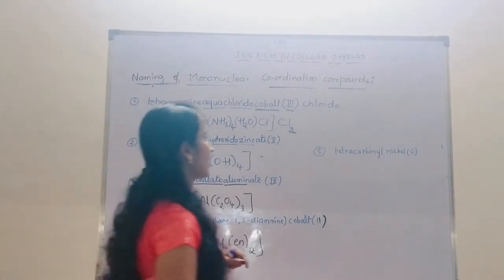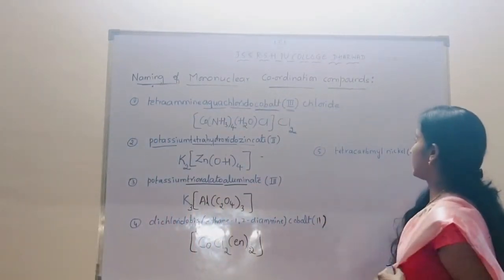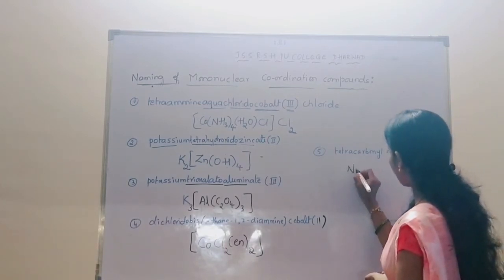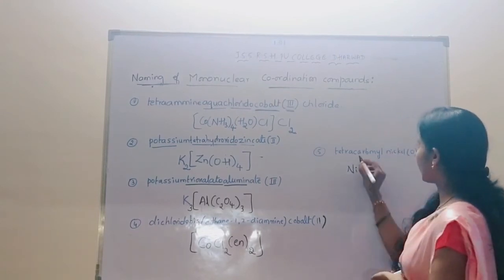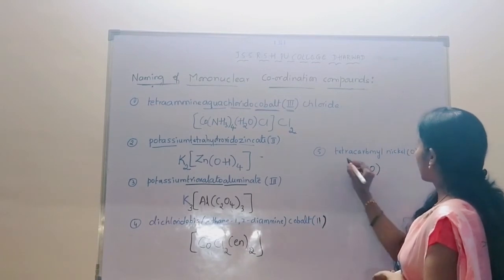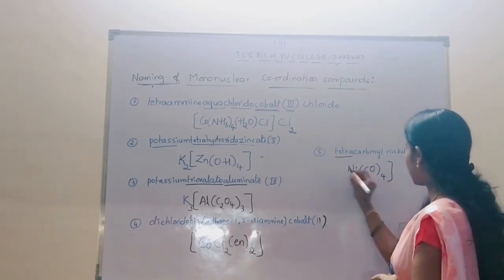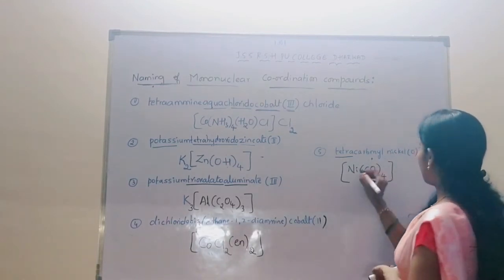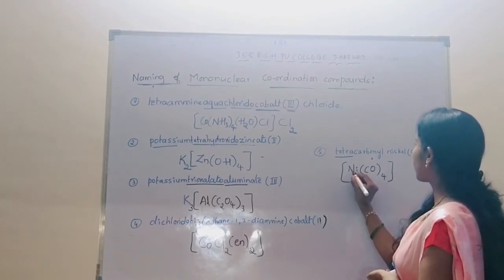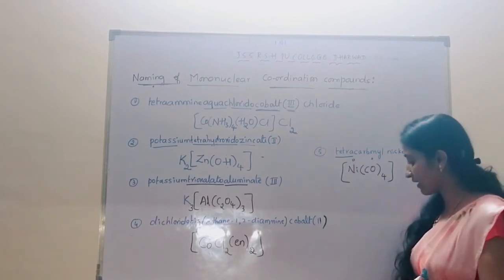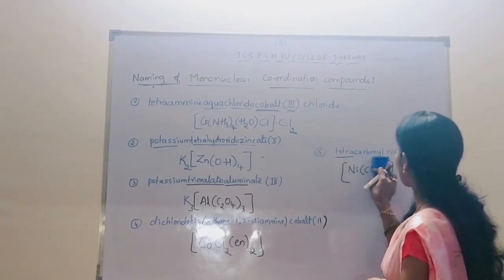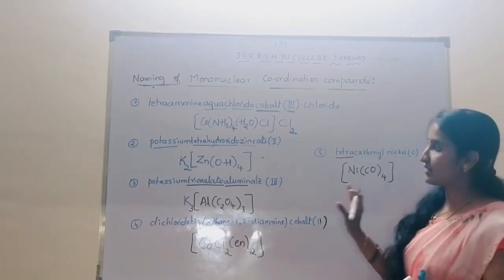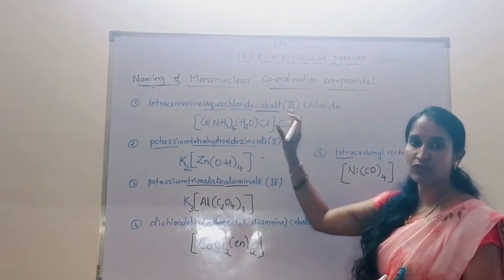Okay. And the last one, that is tetracarbonyl nickel 0. So the symbol for the metal ion is nickel. Symbol for the carbonyl is CO. They have given tetra, so that's why it is written as 4. Carbonyl is a neutral ligand which has a 0 oxidation state. So hence it becomes 0 for the nickel also. Okay. So this is the formula for tetracarbonyl nickel 0. So this is the way of writing the formula from the name.